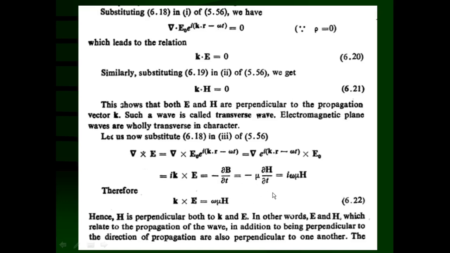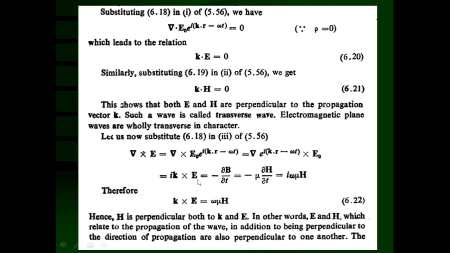This result 6.22 is very important. It gives the relations between these three vectors: k the propagation vector, E the electric field vector, and H the magnetic field vector. How they are related in magnitude and directions can be shown by this equation 6.22. Please remember this relation always, because further on also we are going to utilize it.